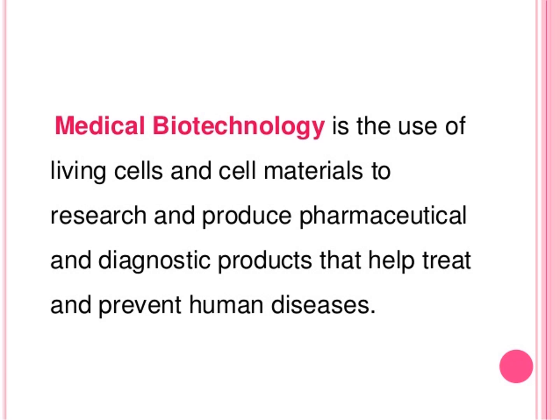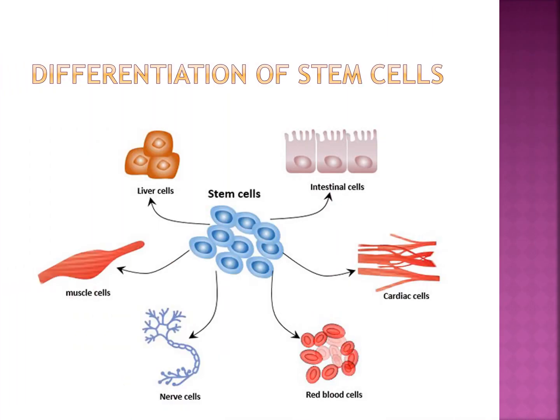Next is stem cells. What is a stem cell? Our body is composed of over 200 specialized cell types that can carry out specific functions. Example, a neuron is a nerve cell that can transmit signals.